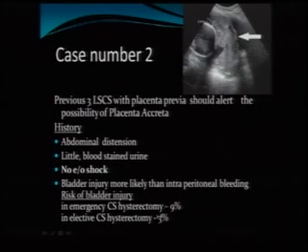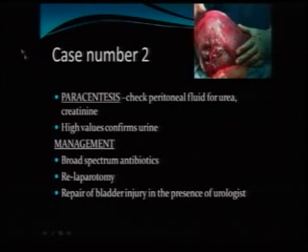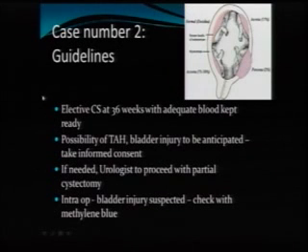In emergency cesarean section or cesarean hysterectomy, there is a 9% chance of bladder injury. So a paracentesis was done in this case, and the peritoneal fluid was checked for urea and creatinine. The high values confirmed that it is urine inside the abdominal cavity. For management, we went for laparotomy, broad spectrum antibiotics, and repair of the bladder injury with the help of a urologist.